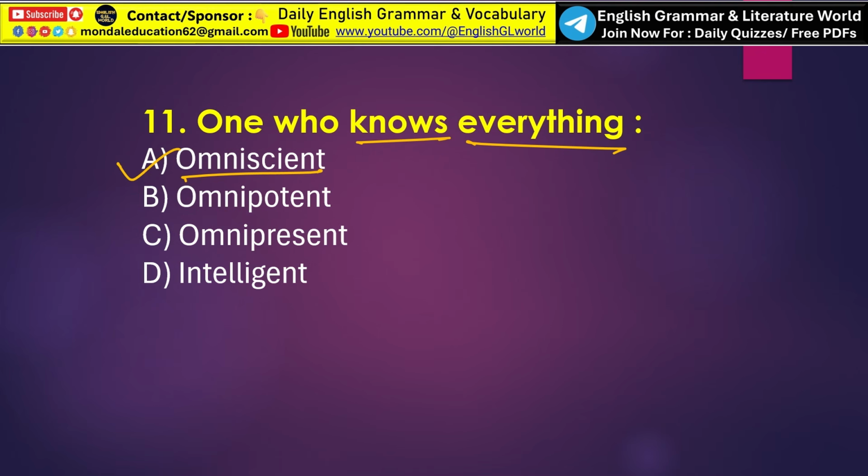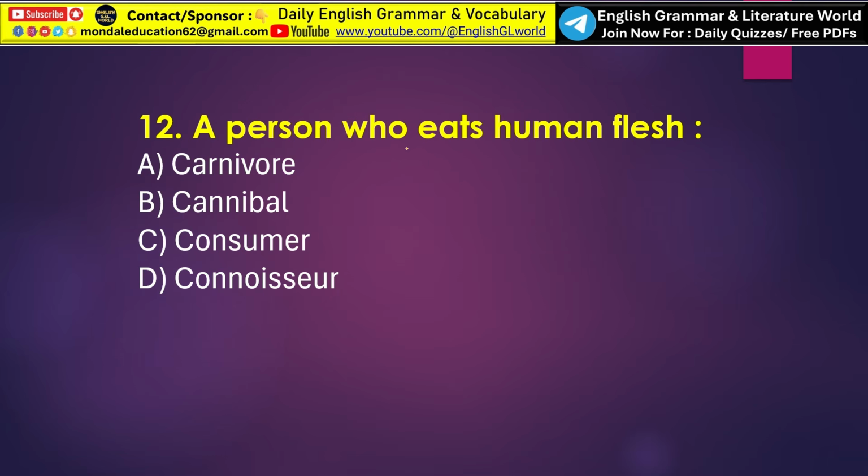Okay, now what is omnipotent? So the word omnipotent means all powerful. All powerful. Okay, what is omnipresent? Someone present everywhere. Everywhere. That is called omnipresent. Understand? Next, a person who eats human flesh.